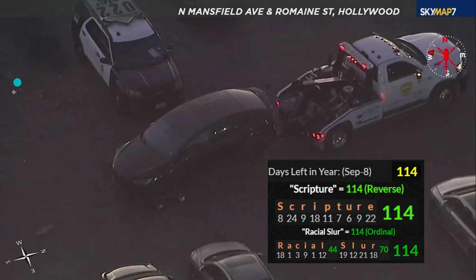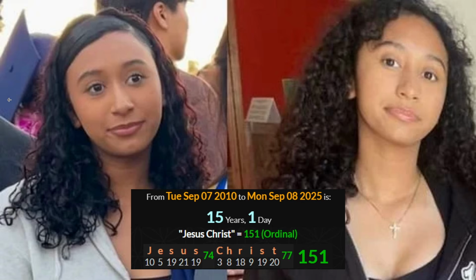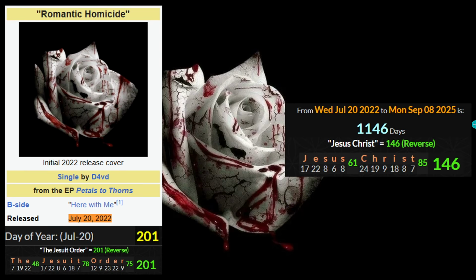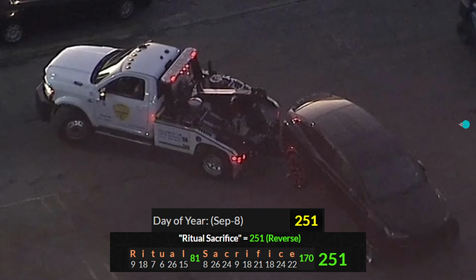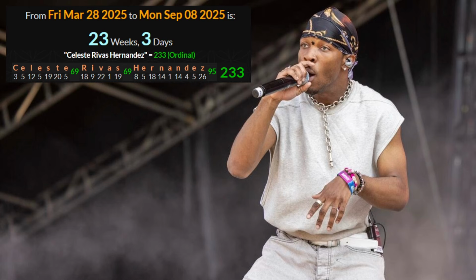Going right by the scripture, man. They taking these things right out of scripture, man. These sacrifices, these rituals going right out the scripture. The scripture is the script, man. Her body was found on the 251st day of the year, just like ritual sacrifice. Who was this ritual sacrifice to? Let's find out.